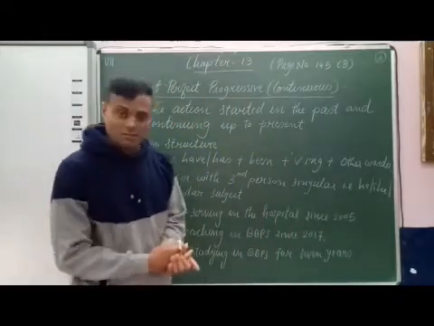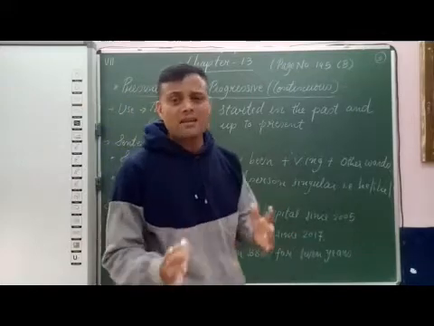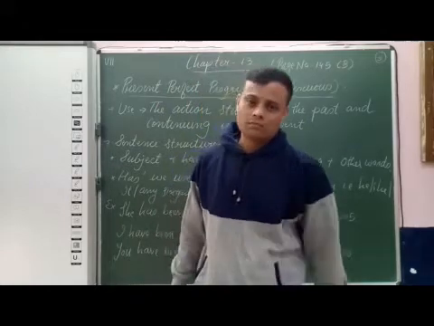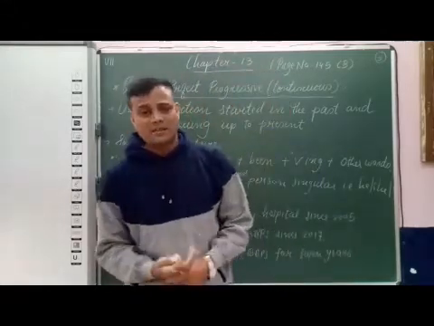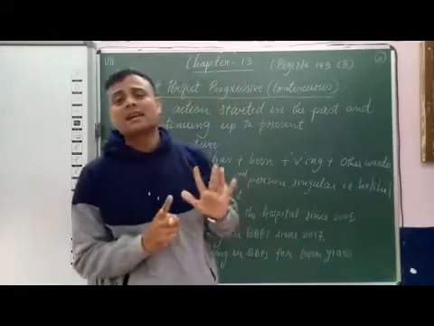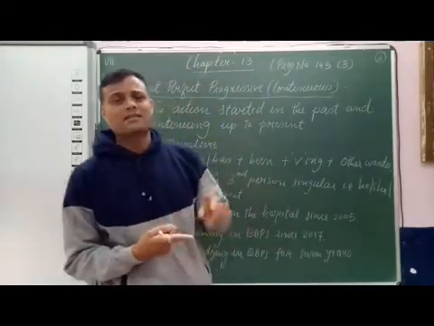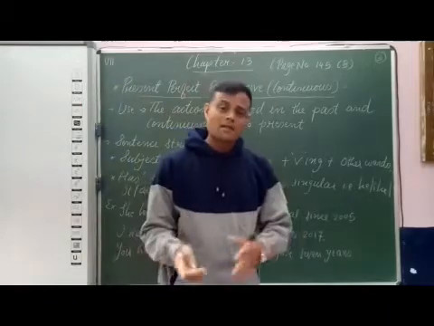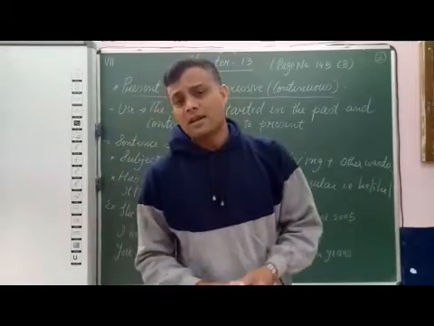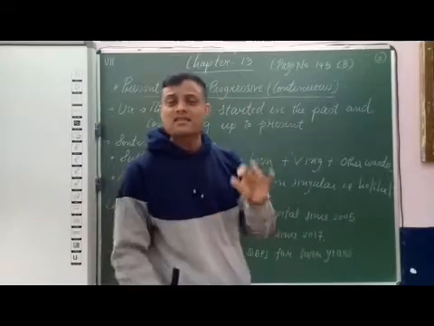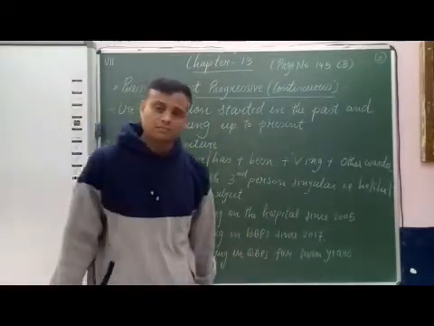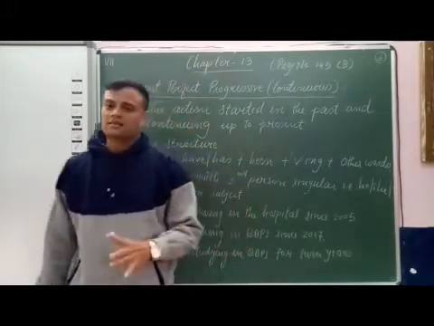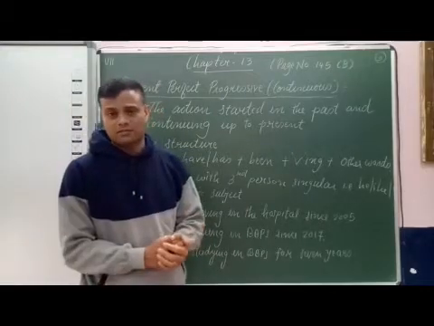Students, now see the sentence structure. As it is a continuous tense, we have to use the main verb with ing form. As I have taught you in tenses, there are six continuous tenses: present continuous, past continuous, future continuous, present perfect continuous, past perfect continuous and future perfect continuous. In these six continuous tenses, we use verb with ing. Now see the sentence structure of present perfect continuous tense or present perfect progressive tense.